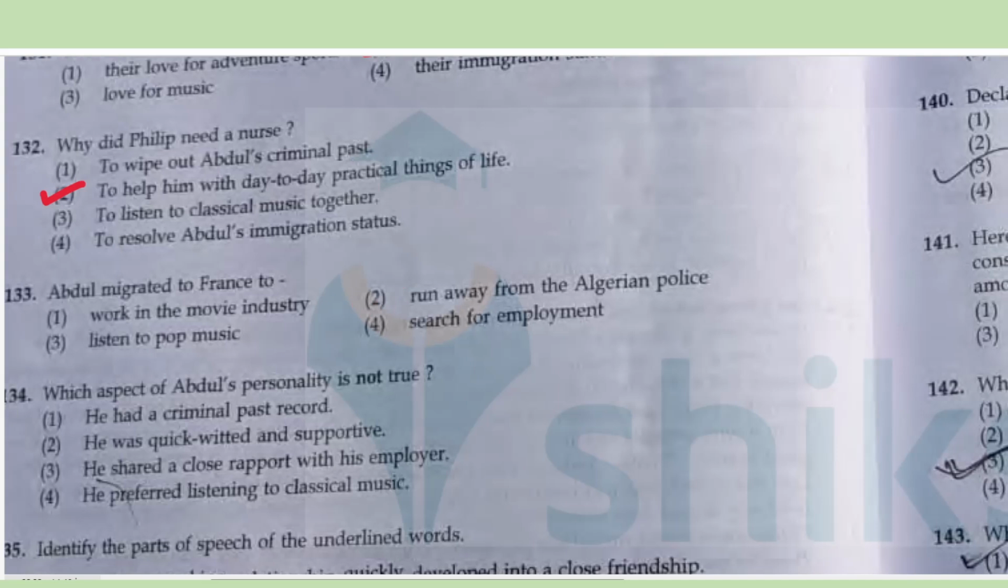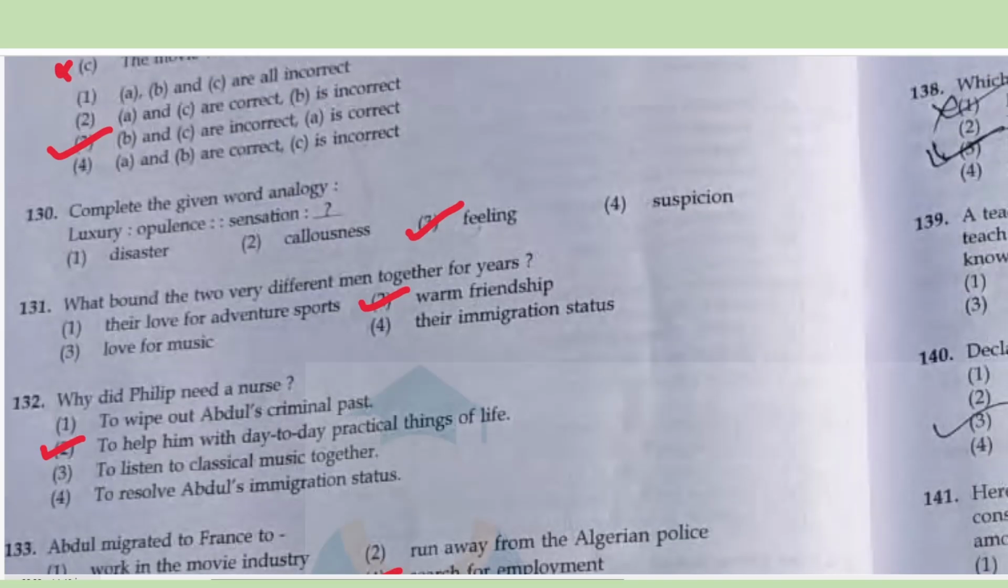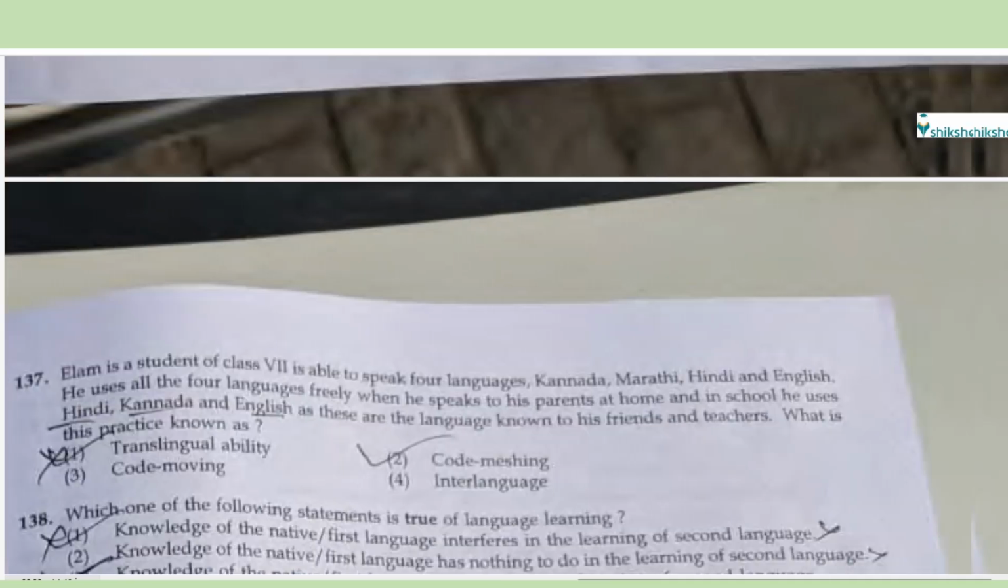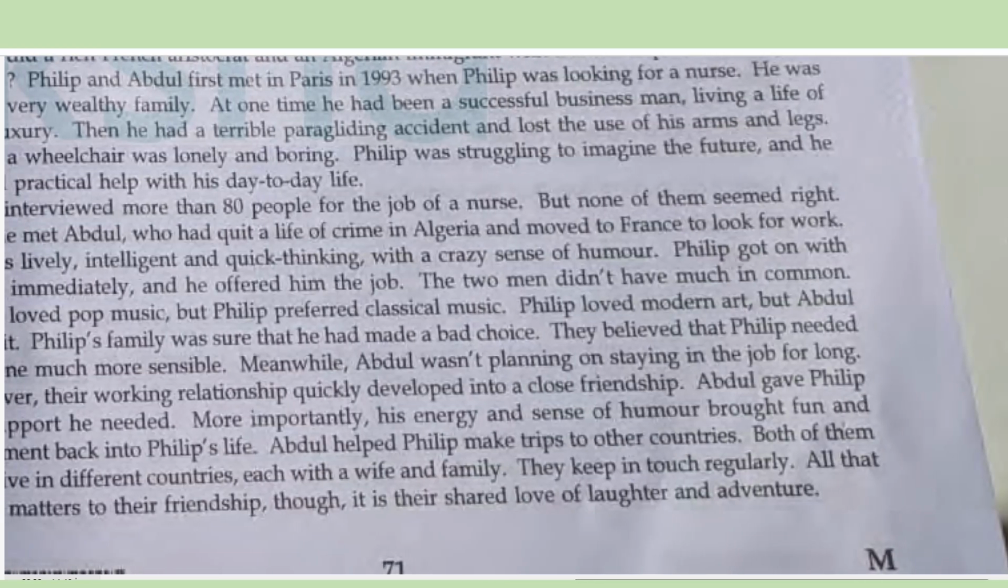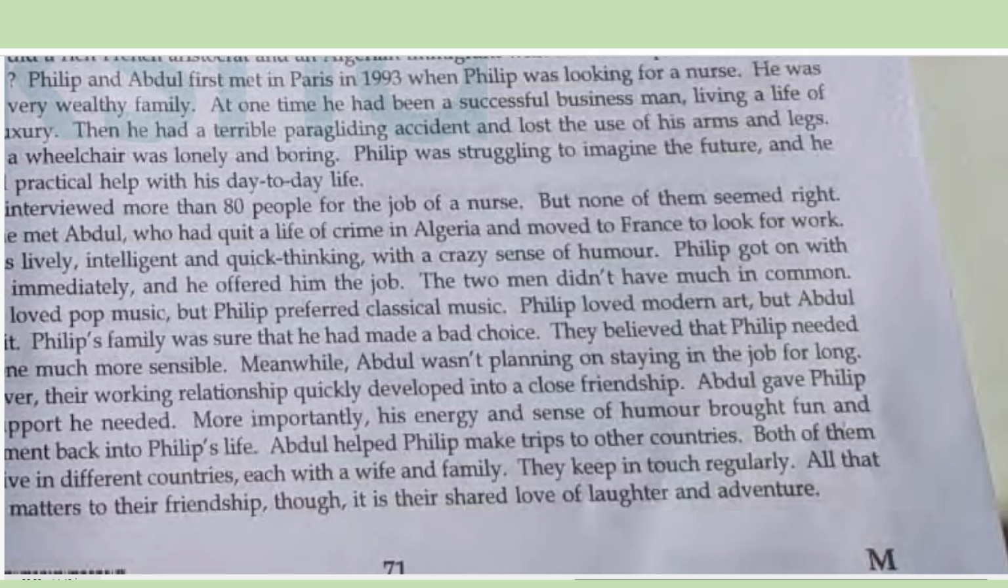So Abdul migrated to France too. He had migrated to France to search for employment. It is clearly mentioned there that he had quit his criminal life in Algeria. Let me just show that to you. One second. He had quit his life of crime in Algeria and moved to France to look for work. So he was looking for employment.